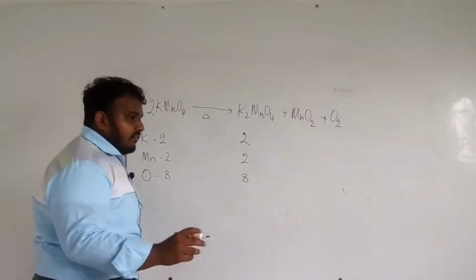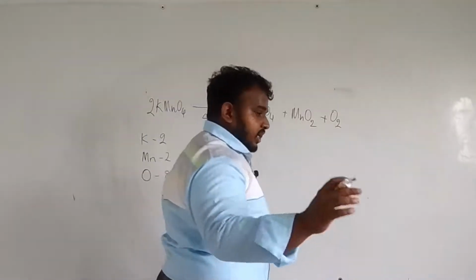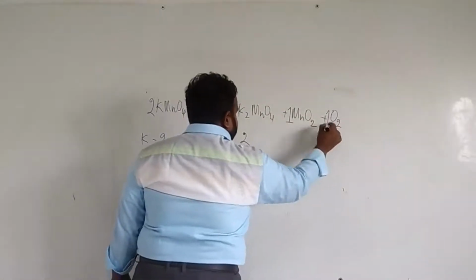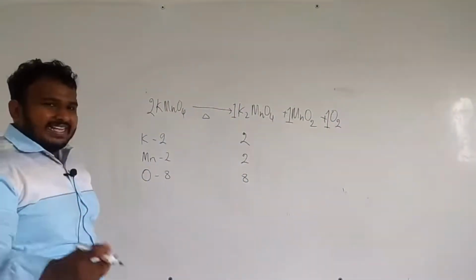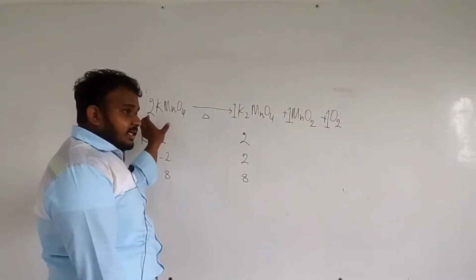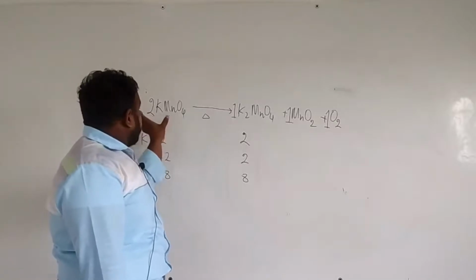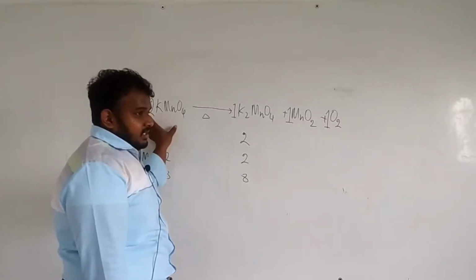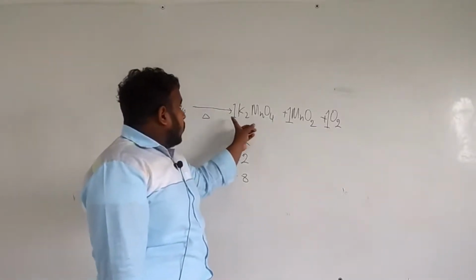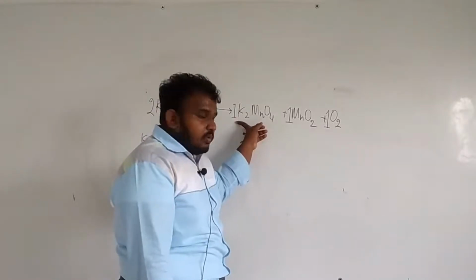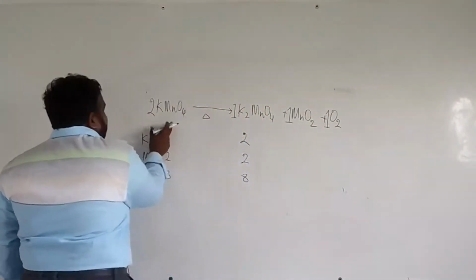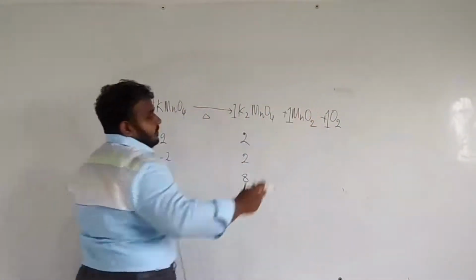So here if you look at the stoichiometry, here it is 2, here it is 1, here it is 1. What it means is, if you heat up 2 moles of potassium permanganate, it produces 1 mole of K2MnO4, MnO2 and 1 mole of O2. So if you heat 2 moles, 1 mole of oxygen will be produced.